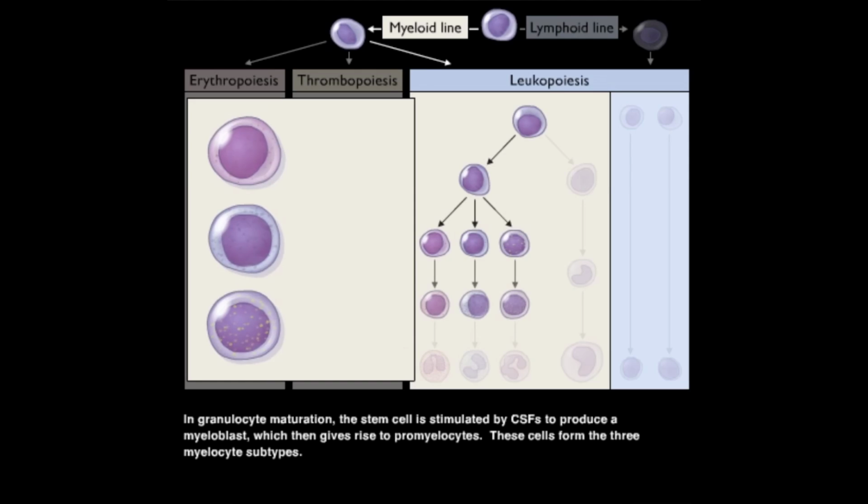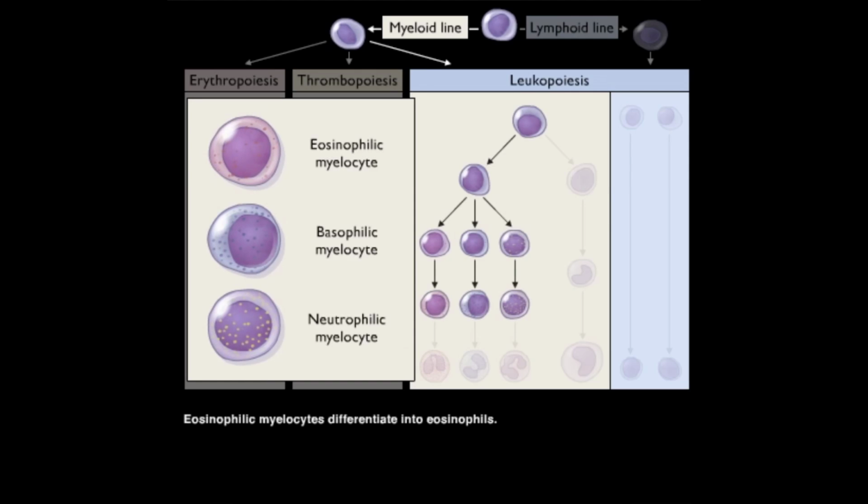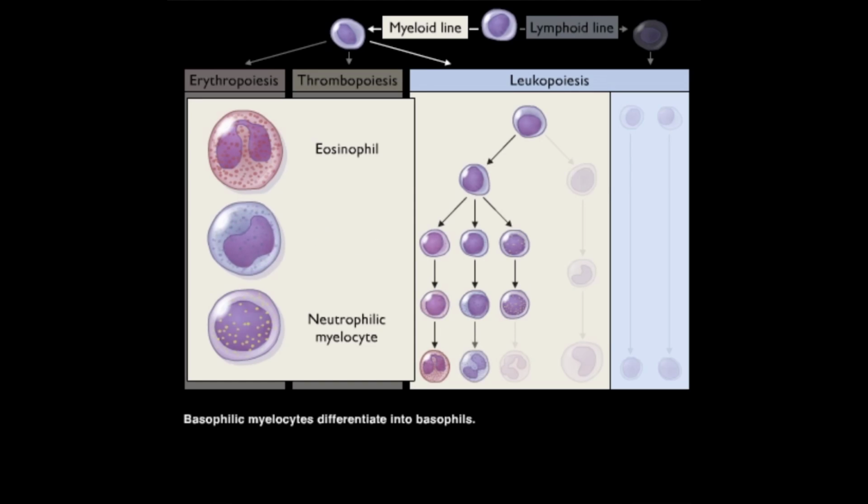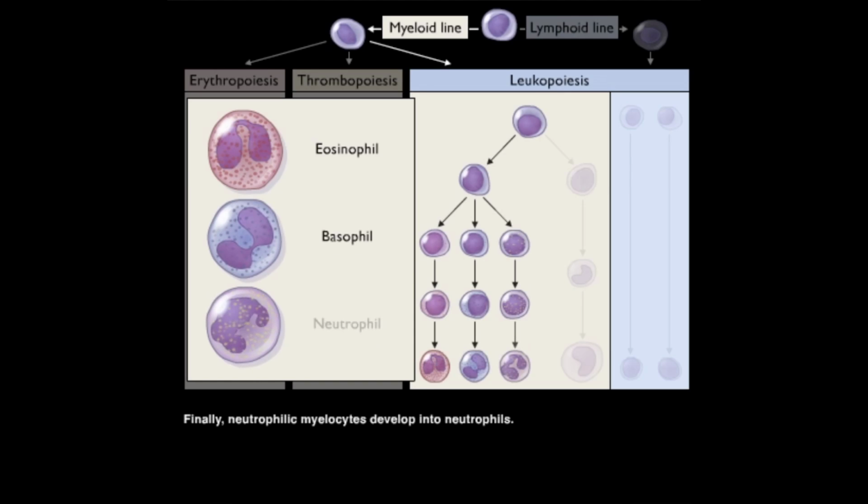These cells form the three myelocyte subtypes. Eosinophilic myelocytes differentiate into eosinophils. Basophilic myelocytes differentiate into basophils. Finally, neutrophilic myelocytes develop into neutrophils.